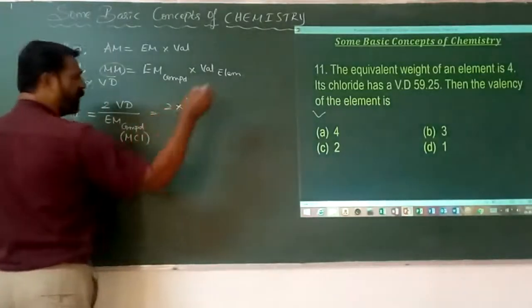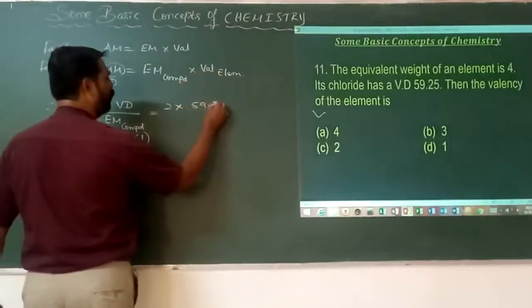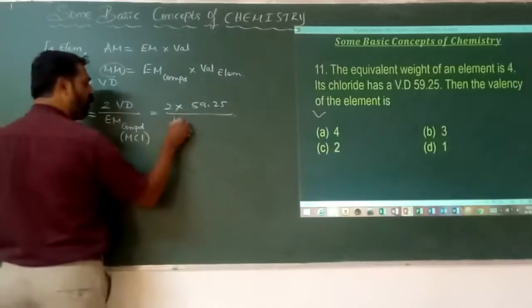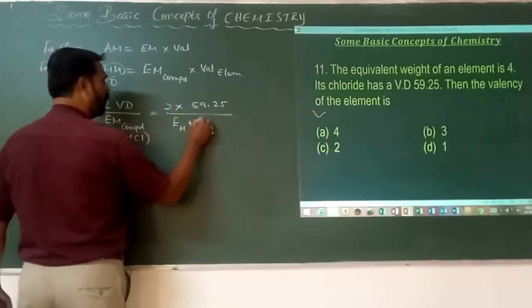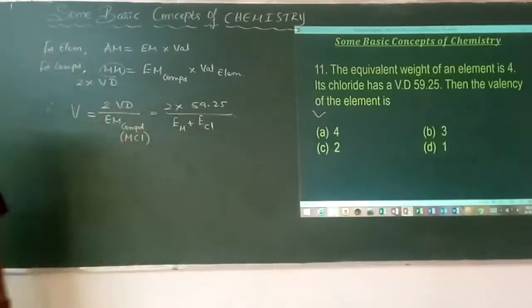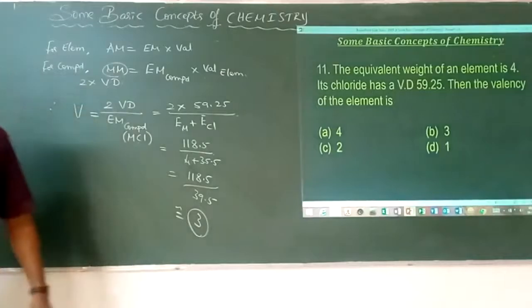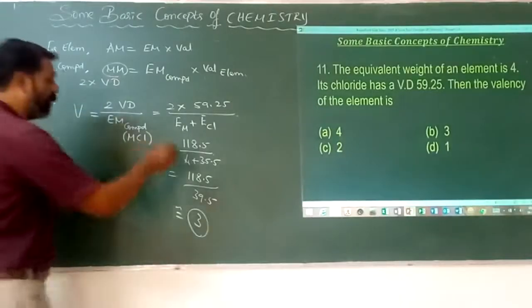2 into the vapor density given, 59.25, divided by the equivalent mass of this compound. It is the equivalent mass of M plus the equivalent mass of chlorine. Let us call it the metallic chloride.